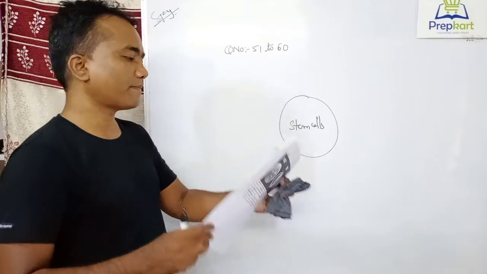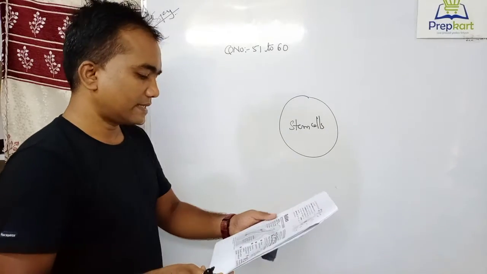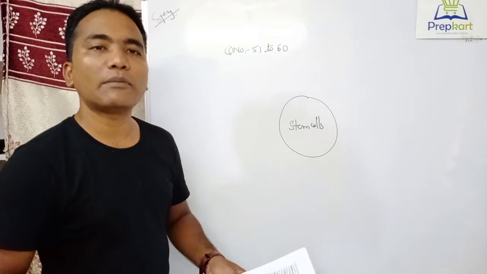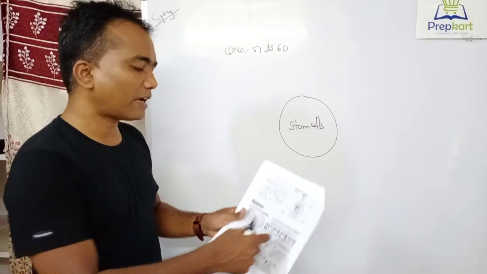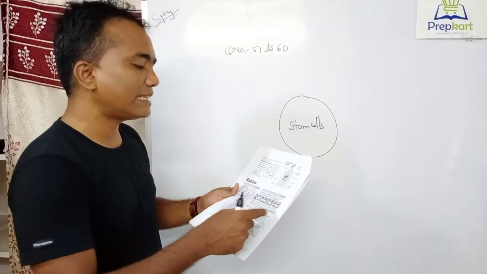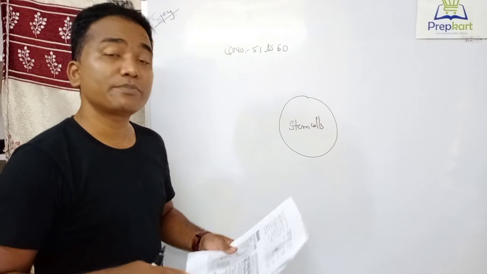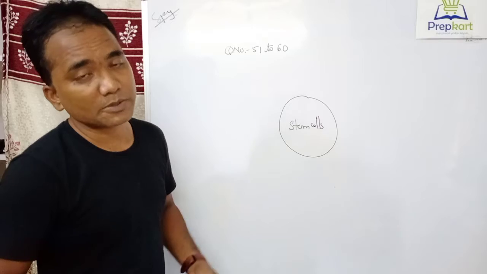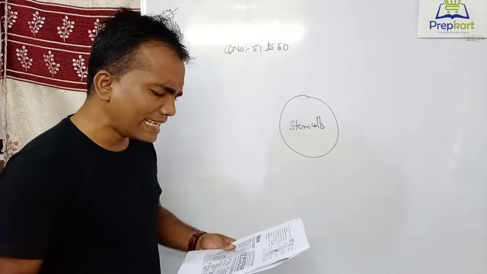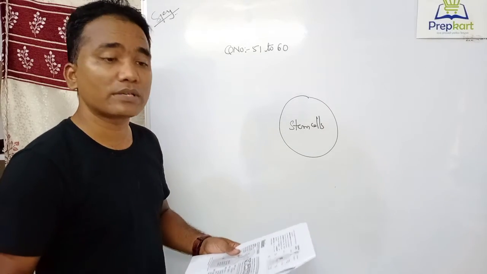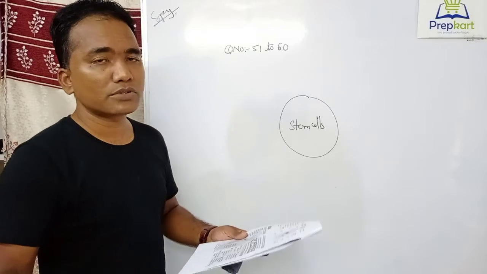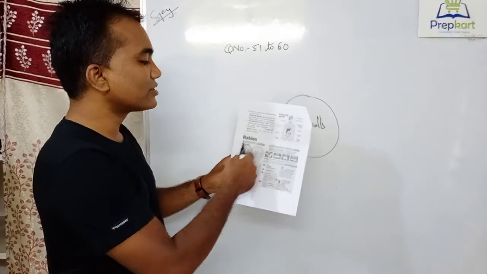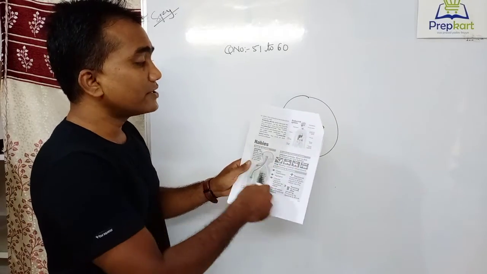And the 60th question is related to how rabies spreads. I have explained the spread of rabies in detail. There is a general misconception that rabies is spread through dogs only. It can be spread through any kind of animal like bat, fox, cat, skunk. I have given it in detail, so the image itself explains everything.